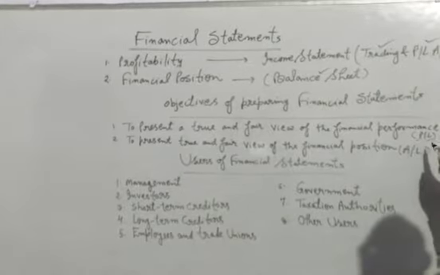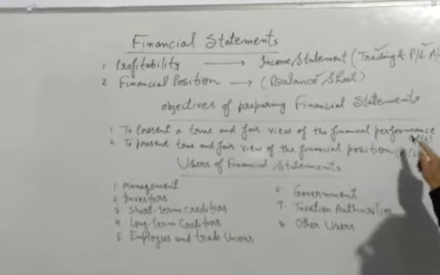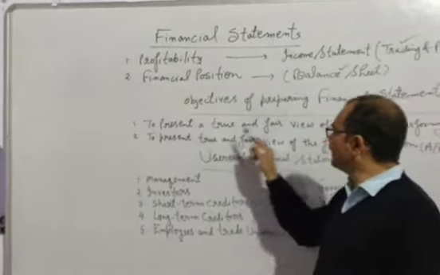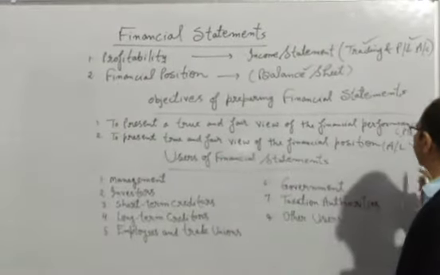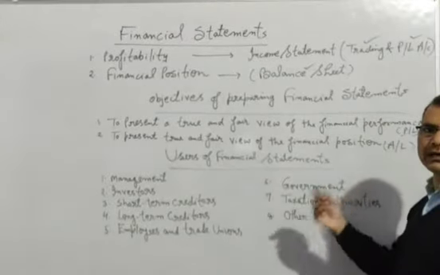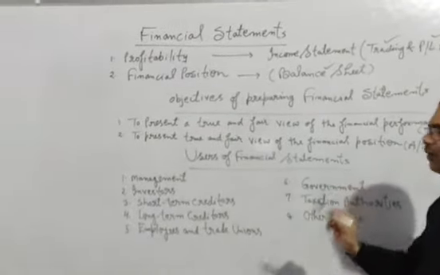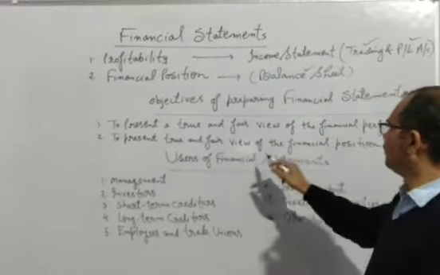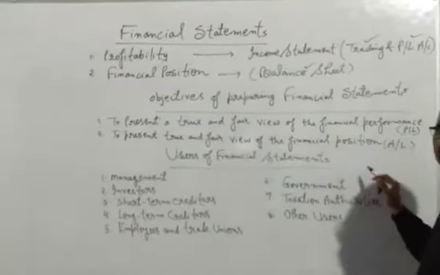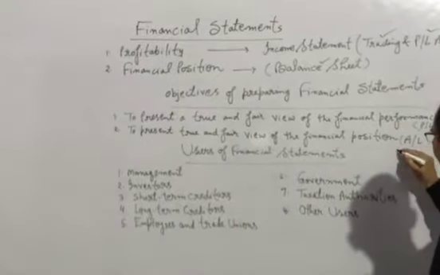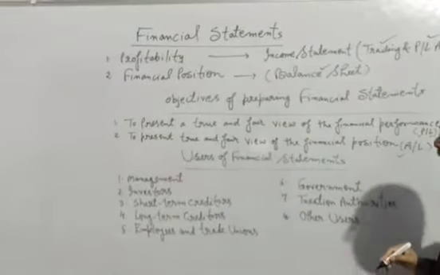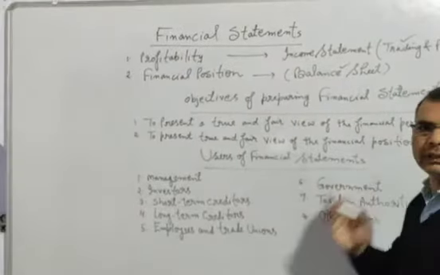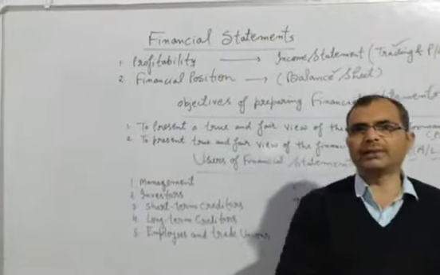Profit or loss is known by the financial performance, meaning he earned profit or he suffered loss. The second point is to present a true and fair view of the financial position, meaning how many assets are there in his business and what are the liabilities of the business at the end of the year.